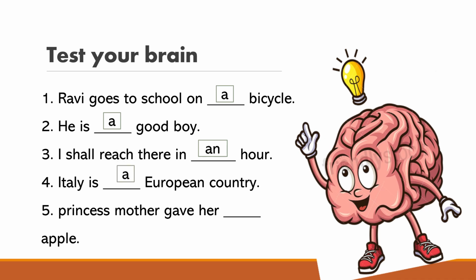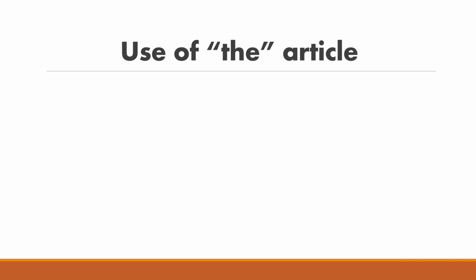Okay. Princess mother gave her apple. What here it comes? Apple. A is a vowel, so here it comes an. Okay, let's see how many of you did the correct one. Yes, very good.